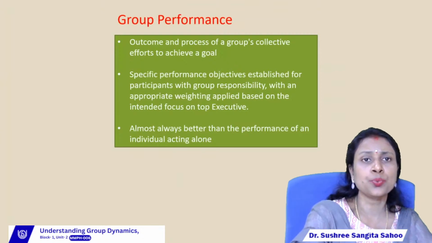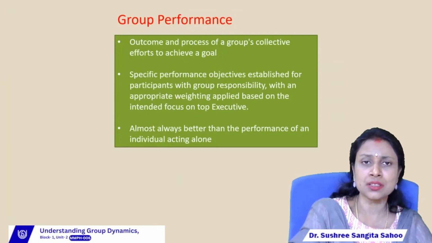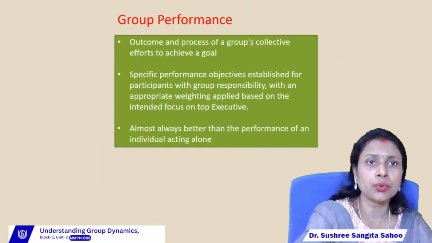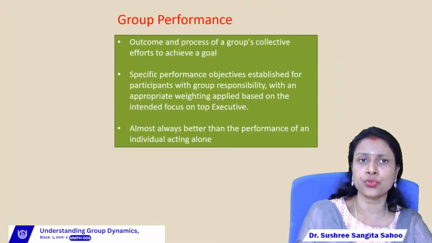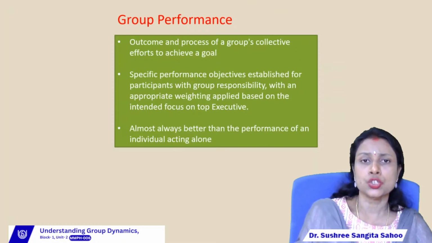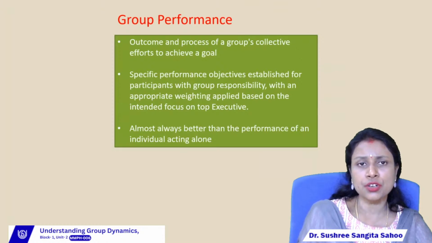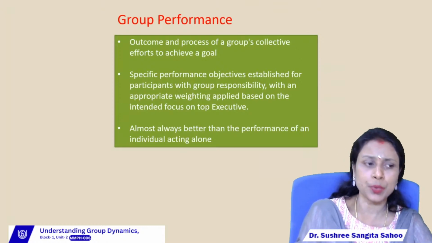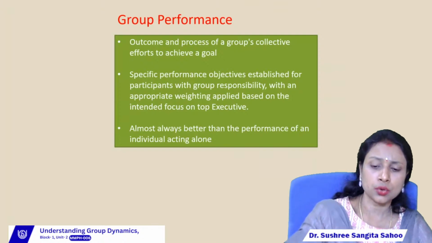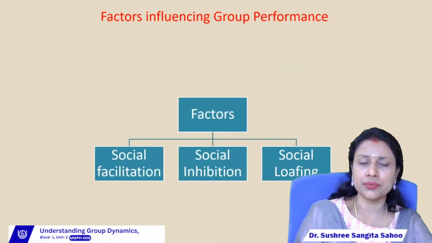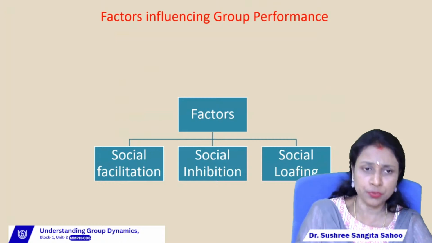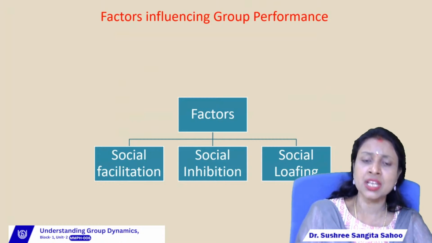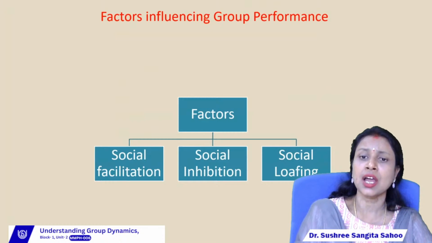Then the next one is group performance, right? Group performance means the outcome or the process of the group's collective efforts to achieve a goal. The goal is the collective effort of all the group members, right? The group performance is influenced by three factors. The first one is social facilitation, the second one is social inhibition, and the last one is social loafing, right? So coming to the first one, that is social facilitation.